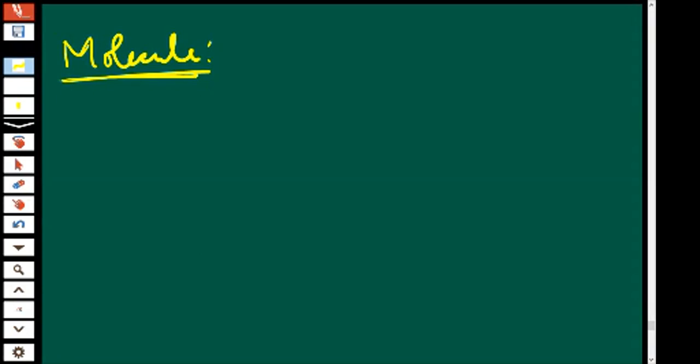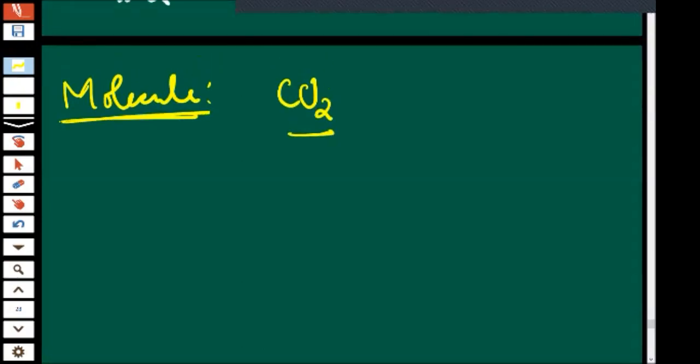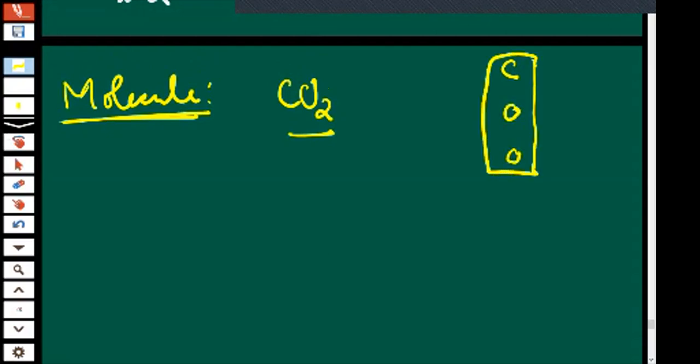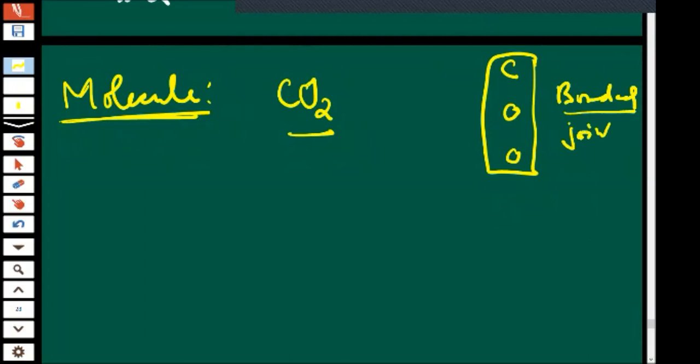Whenever you find some group of atoms like CO2, now see, you can see one carbon is there, oxygen is there, oxygen is there. So here you could find that it is a group of atoms. Carbon is bonded with oxygen. How they have bonded or joined, in normal language, that is a different concern we will study. Today we have just started the chemistry, so that is a different issue.